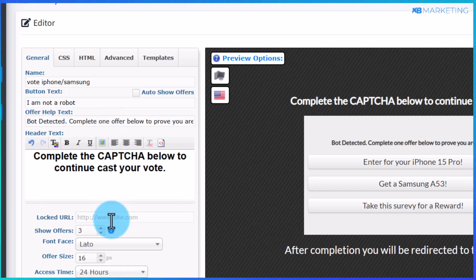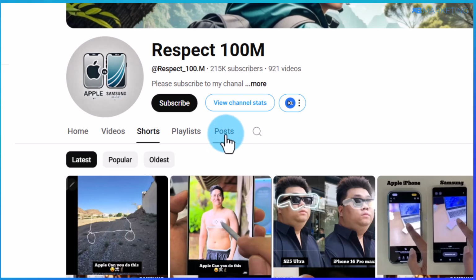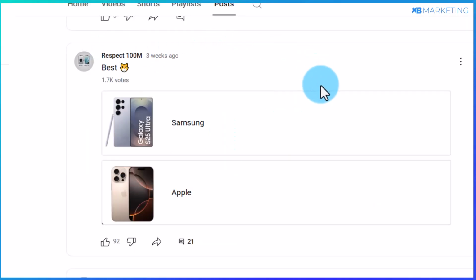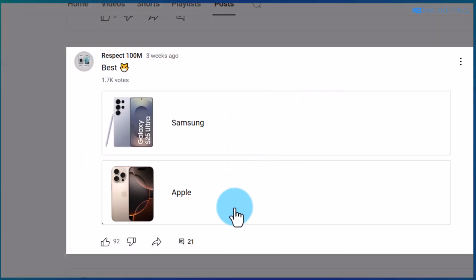And now the final thing you want to do is to add a locked URL. And this is the URL that is going to redirect people to the actual voting page. Okay, so to get this link, all you simply need to do is to go over to your YouTube channel. And I'm going to show you an example of a post you want to create. So you want to create a simple community post like this.